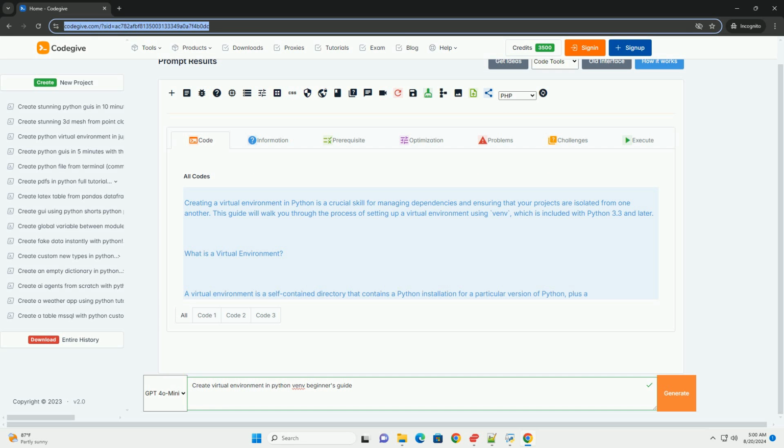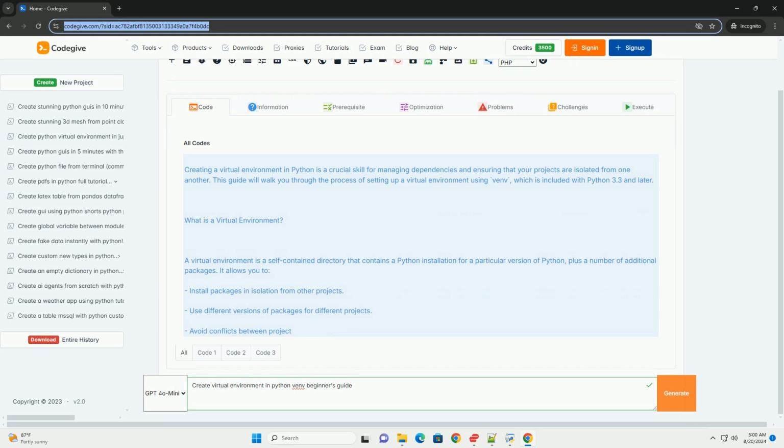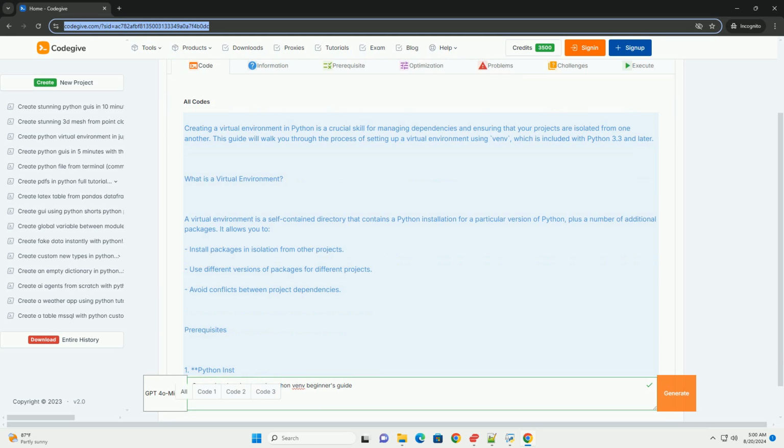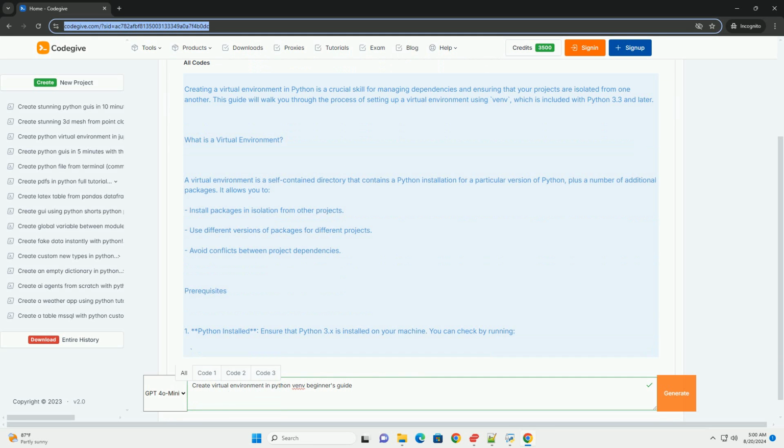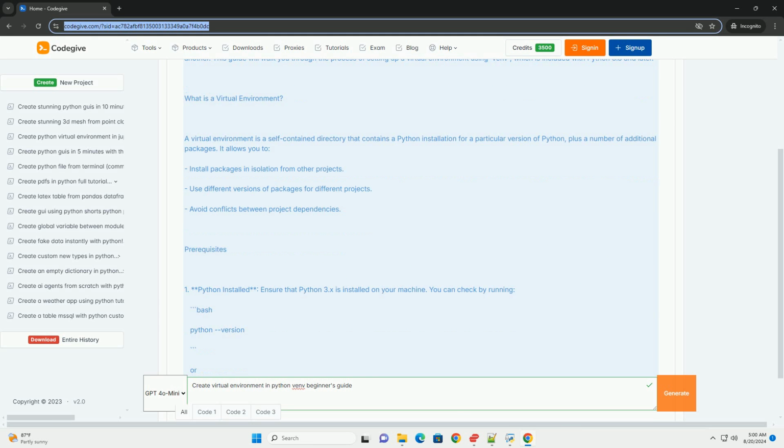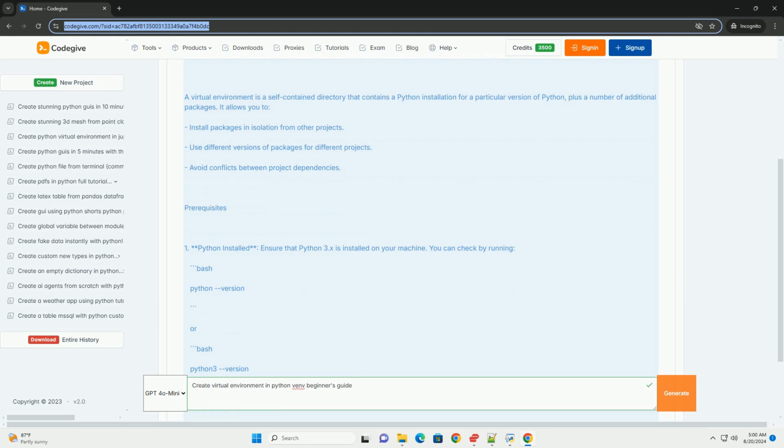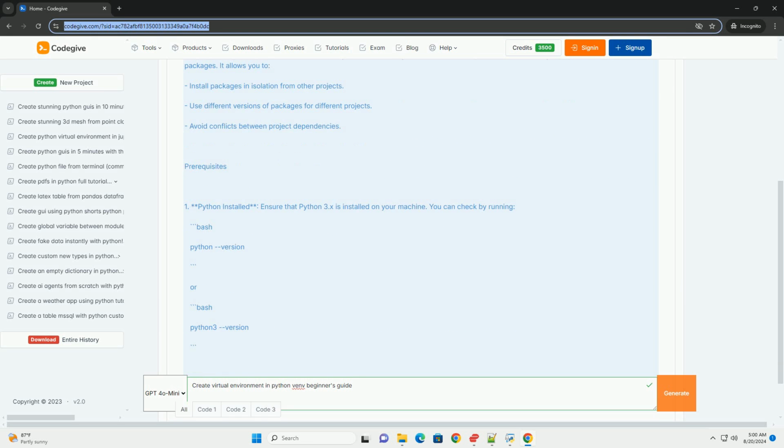What is a virtual environment? A virtual environment is a self-contained directory that contains a Python installation for a particular version of Python, plus a number of additional packages. It allows you to install packages in isolation from other projects. Use different versions of packages for different projects. Avoid conflicts between project dependencies.